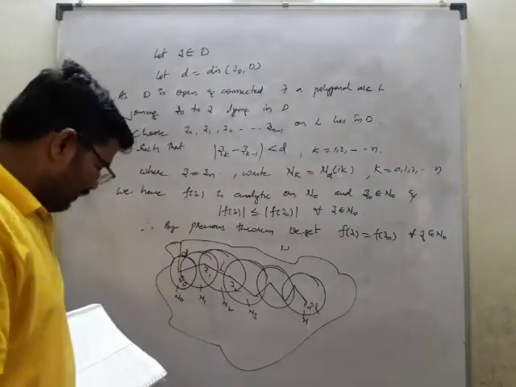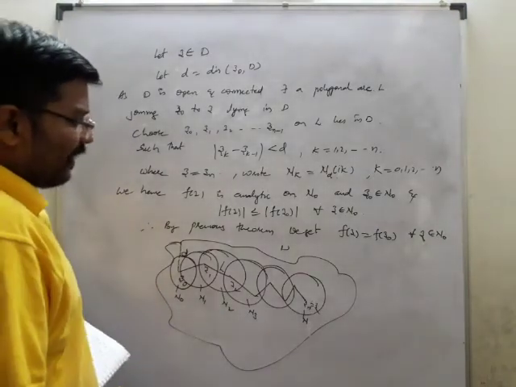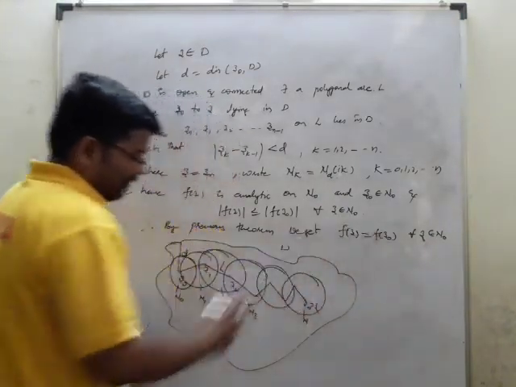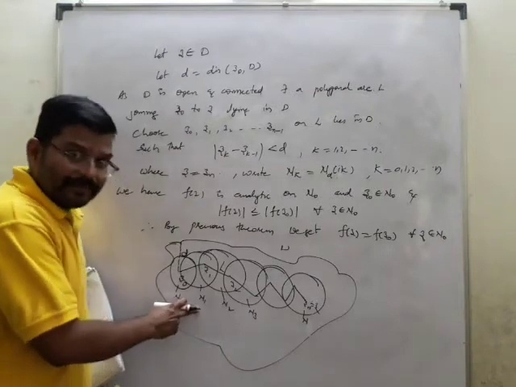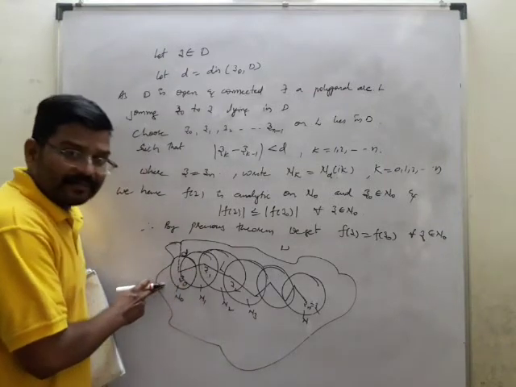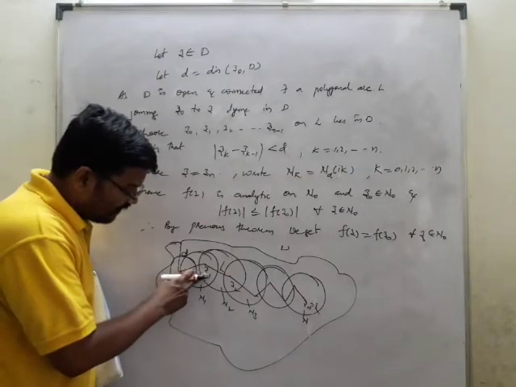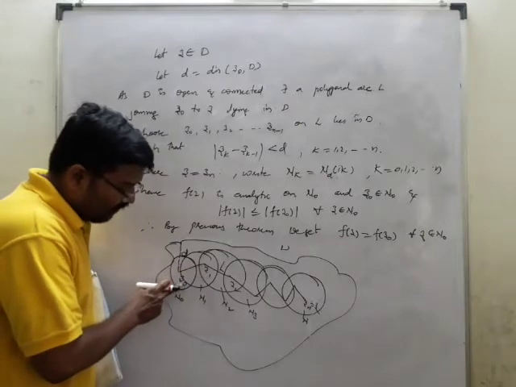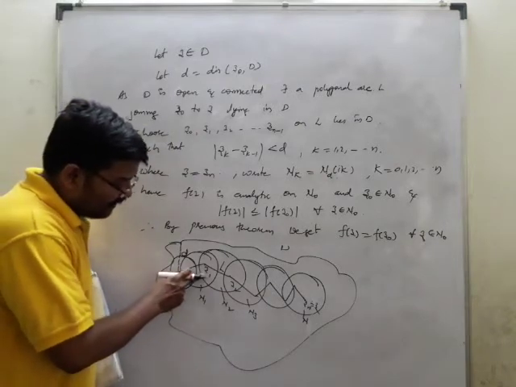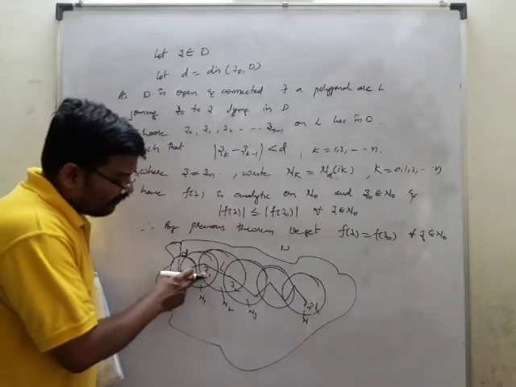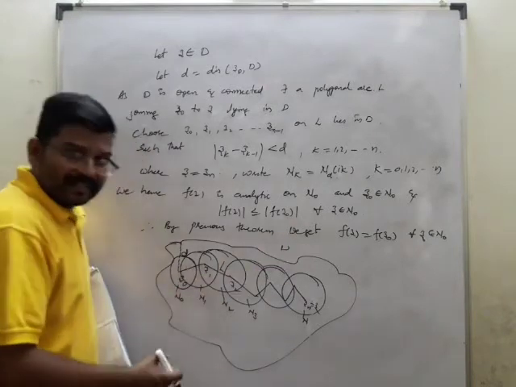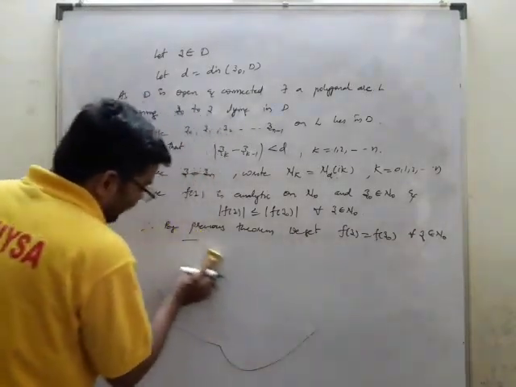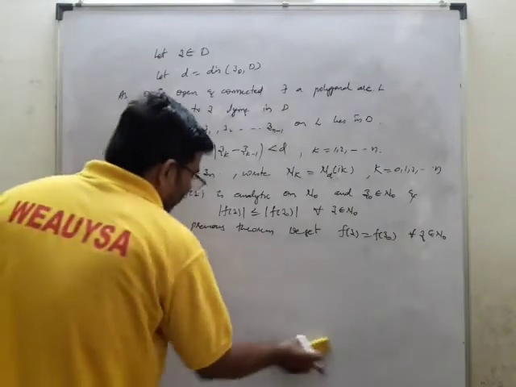So what will we do now? We note that f of z is analytic, and again we have taken N1. Again what will we choose? We'll choose N1. In N1 we'll take z1 and z naught. So f of z is less than or equal to f of z1, and f of z naught is less than or equal to f of z, so we get f of z is equal to f of z1. So again we get a constant. f of z1 is equal to f of z naught. That is also a constant. So N1 we'll choose, again N2 we'll choose, like that we'll choose up to N.